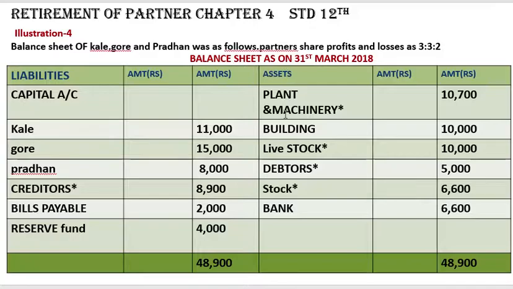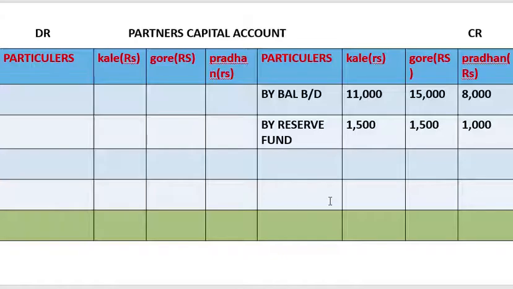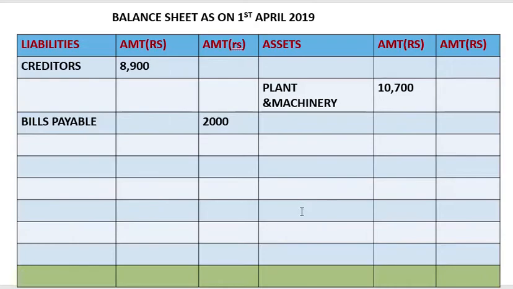Next, building 10,000 on the asset side. No adjustment is there, that's why we are writing it in the outer column.